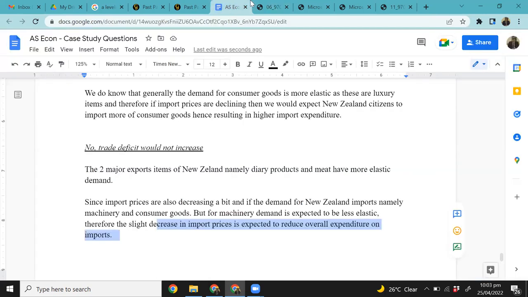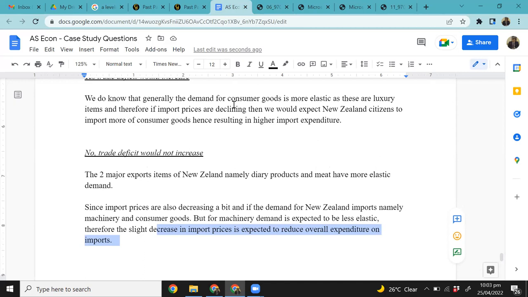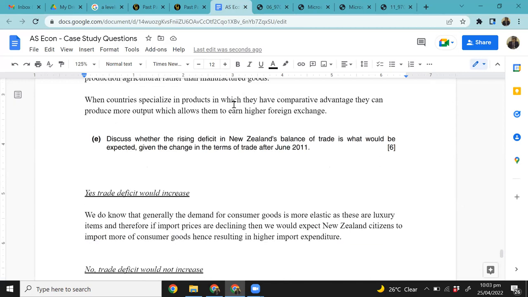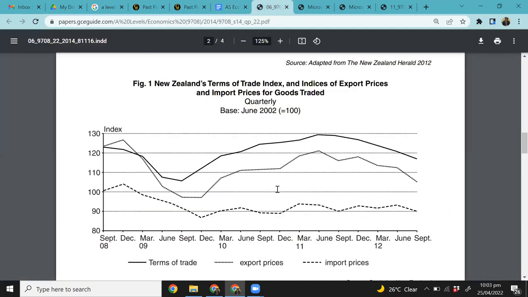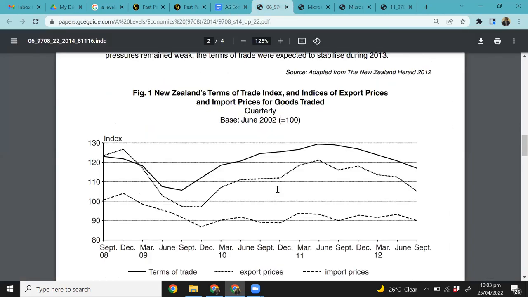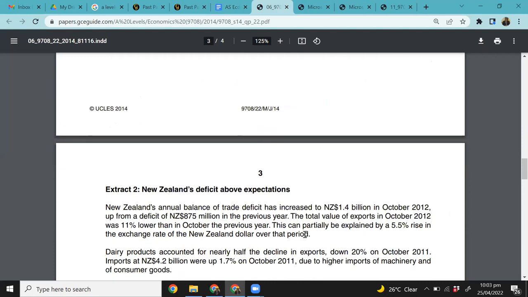Right. No problem. Happens. Okay. Now, the last thing that you have to tell students over here, that the terms of trade is not the only factor that affects a country's balance of trade. There are other factors as well. Can you tell me, students, what other factors affect a country's balance of trade? In fact, one is also mentioned in the case study here. Let me show you, right? So the case study said that